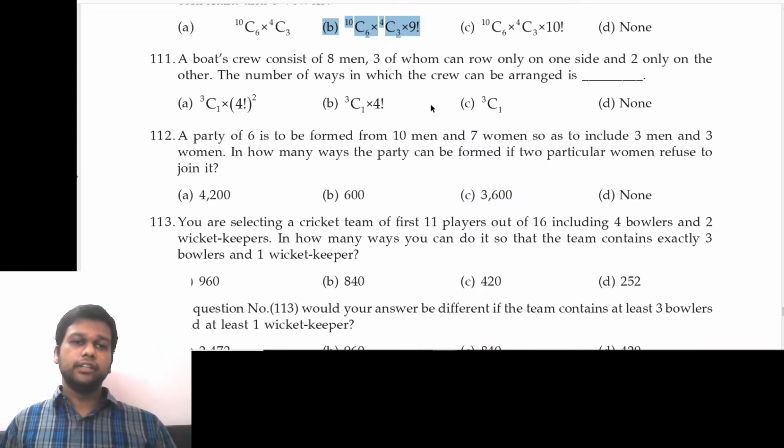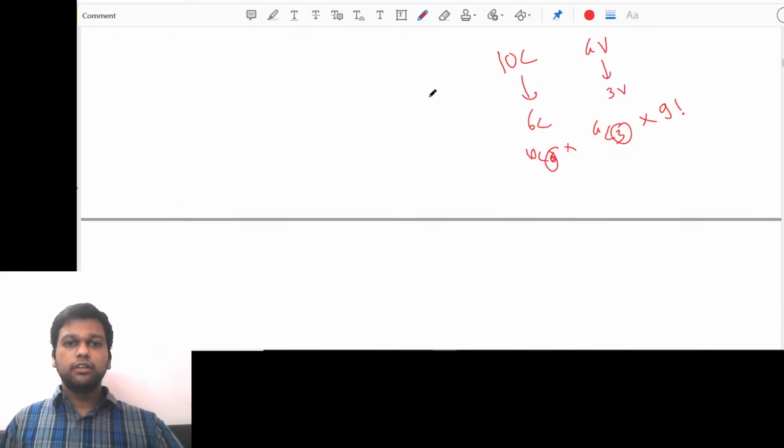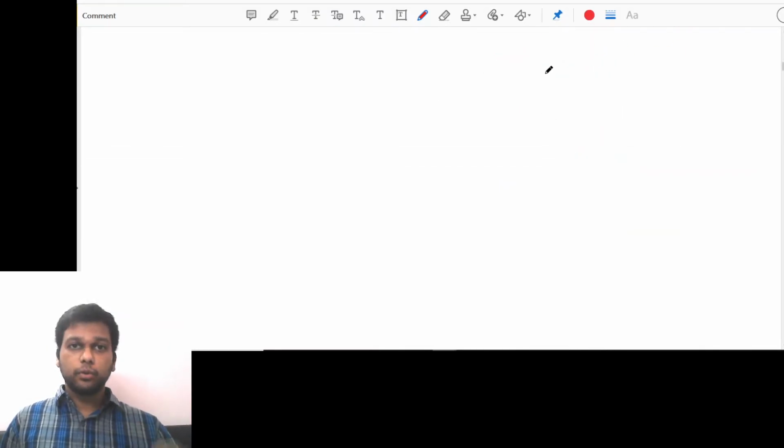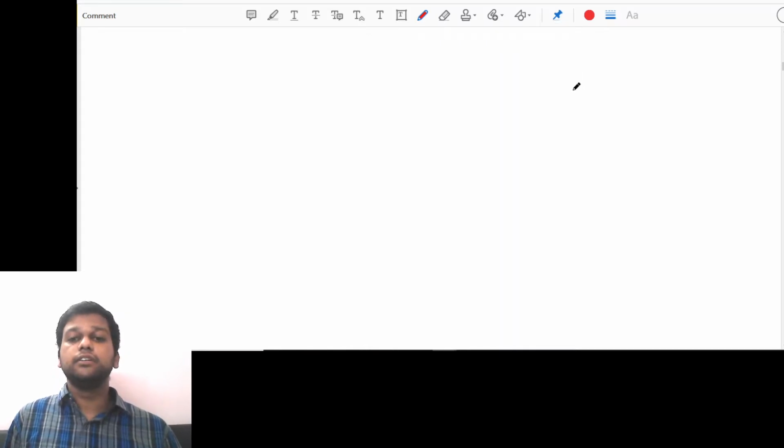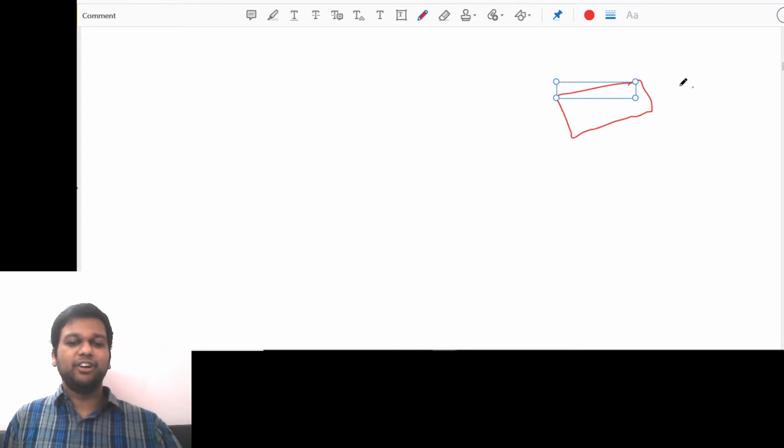111. A boat's crew consists of 8 men, 3 of whom can row only on one side and 2 only on the other. Okay, first of all, boat will have 2 sides, right? For rowing. Rowing is for taking the boat ahead. They are using the paddles. So the boat has 2 sides. Maybe the boat is like this. It will not be a rectangle, but let's assume 8 people are there.